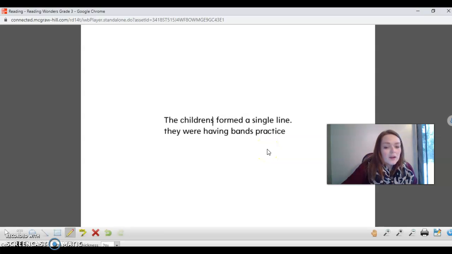Good. The next sentence, this sentence looks correct. Let's look at our next sentence. They were having band practice. Bands practice. First of all, let's look at always capital letter at the beginning of a sentence. This becomes a capital T. They were having band practice. Band is already plural, so we can cross out that X too. And then what is always, always, always at the end of my sentence? Punctuation. Let's put a period there. All right, these sentences look great.